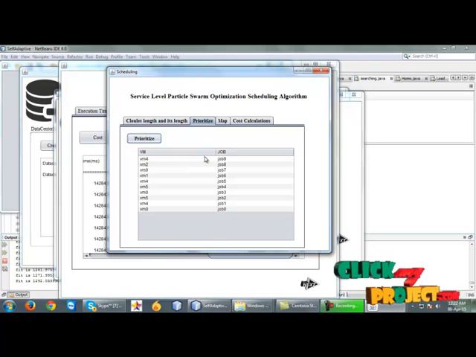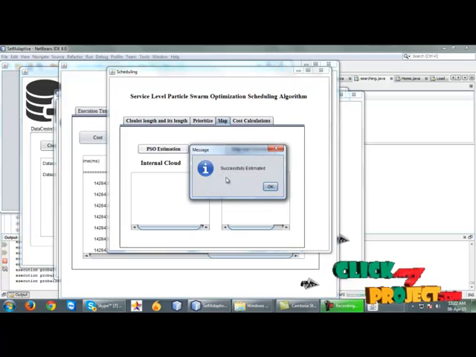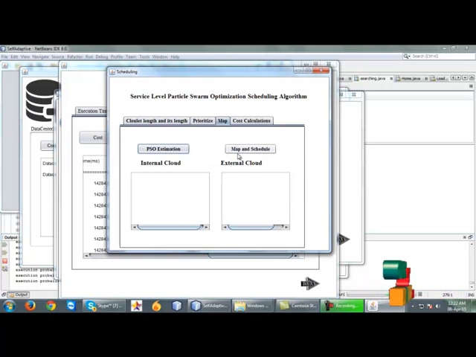This is our prioritization step. Job 9 is allocated to virtual machine 4, job 8 is allocated to virtual machine 2, and each and every job is allocated to a virtual machine. Finally, we map the PSO estimation, which is successfully estimated, and then map and schedule.